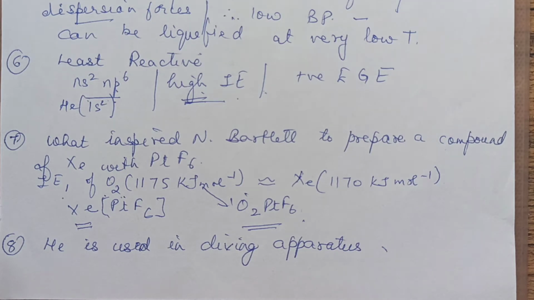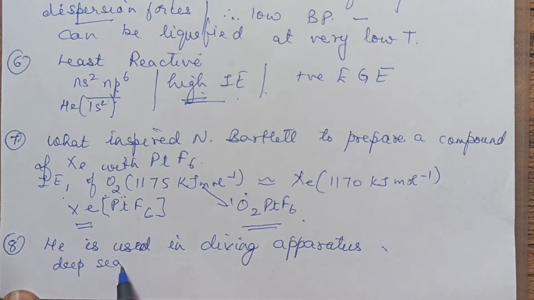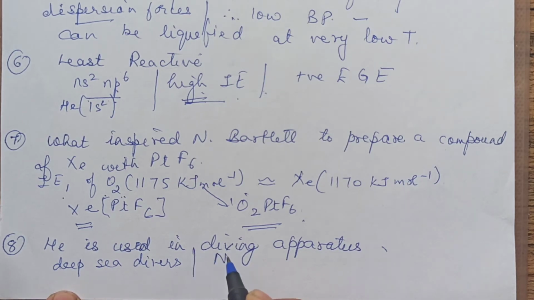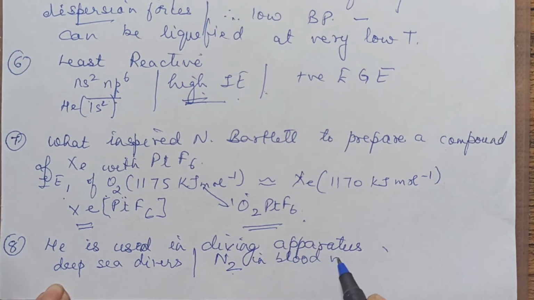Children, you can relate this actually with the solution chapter. When the deep sea divers, whom we have studied, go inside the water, the pressure is more. Because the pressure is more, the solubility of air in their blood is more, and air has the maximum amount of nitrogen in it. So nitrogen goes into the blood vessels, and there is excess of nitrogen in the blood vessels.